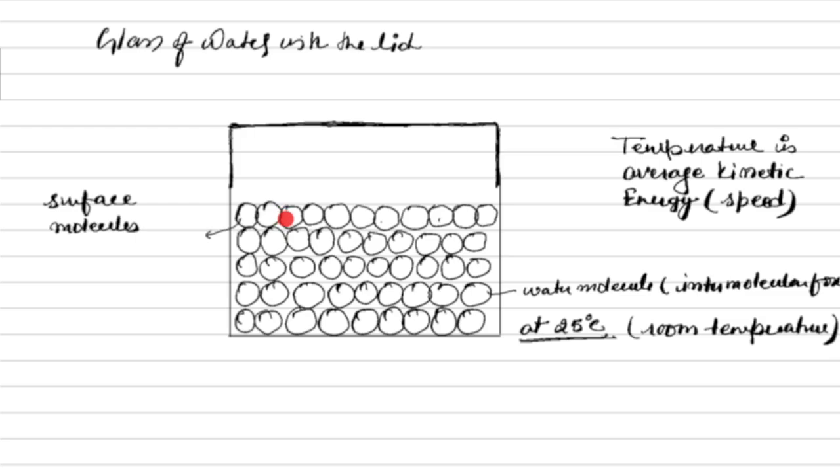Some will have higher kinetic energy and some lower. The ones with higher kinetic energy will be able to break these intermolecular forces and go into a gaseous, vapor state. Maybe this one had very high energy, broke the bond and went up like that. And that is what we got: the first vapor molecule.